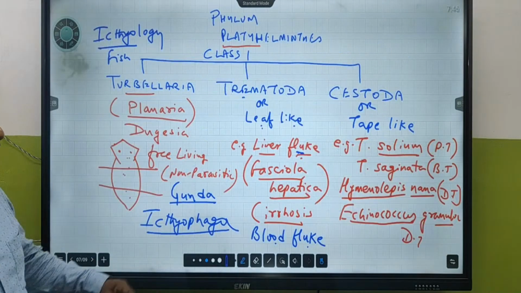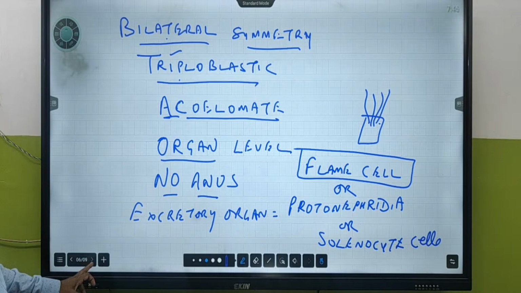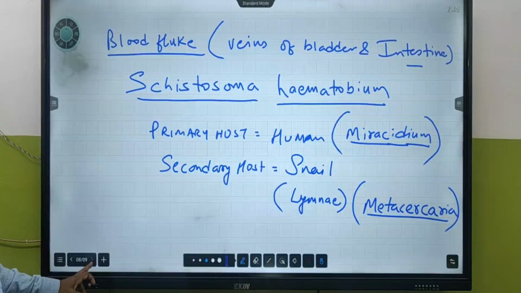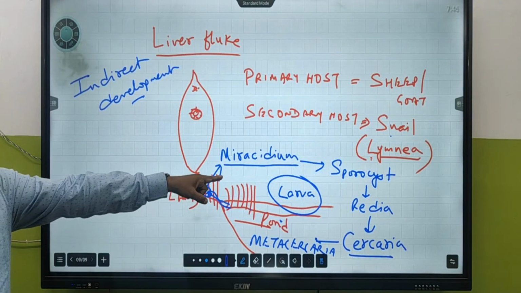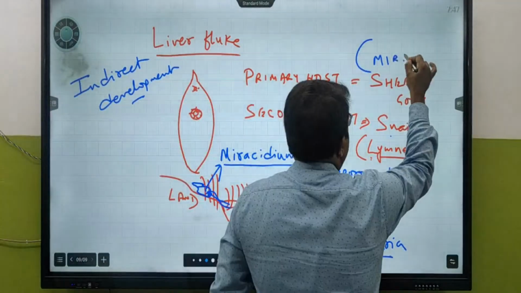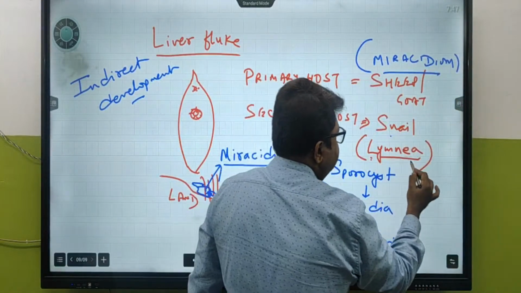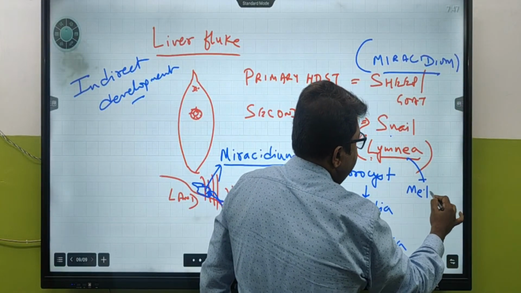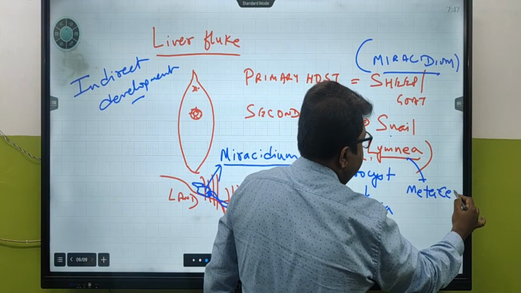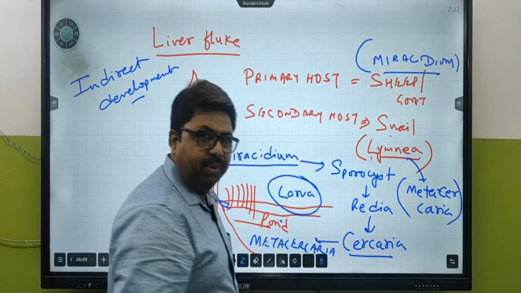Think about the other one that we talked about just now. In sheep or goat, what is the stage? Miracidium larva is the infective stage. In case of snail, what is the stage which is called the infective stage? Metacercaria. Too much information?